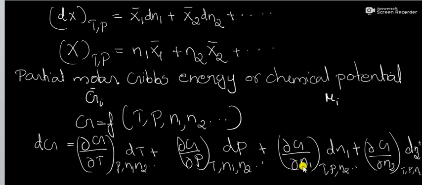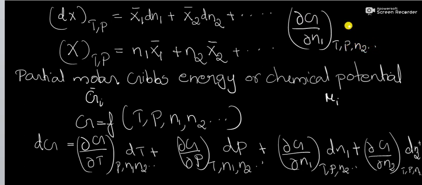Here, the ∂G/∂N quantity of the above equation is called the partial molar Gibbs energy or chemical potential of the components. From this equation we can also write (∂G/∂N1) at constant temperature, pressure, N2, etc. equal to G bar 1 or mu 1.